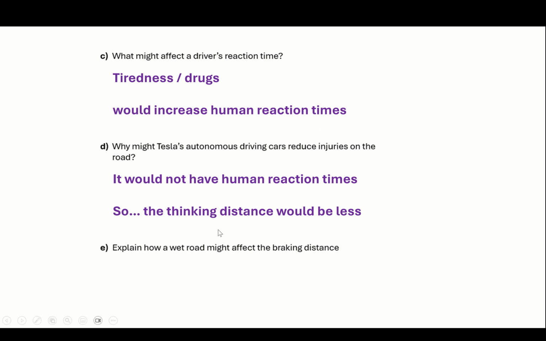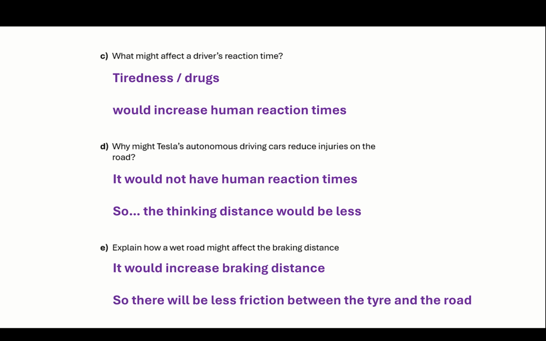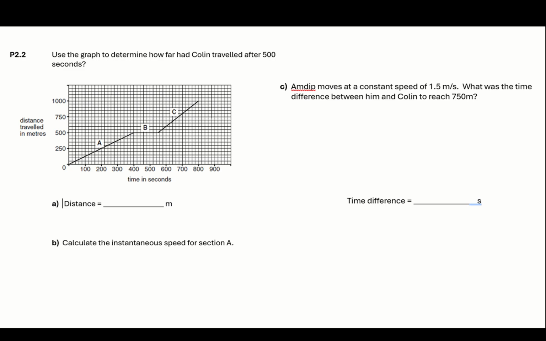Explain how a wet road might affect the braking distance. Well, we know that that's going to mean I need more braking distance, and that's a bad thing. I'm more likely to hit someone. And then we've just got to say that a wet road has less friction. So it would increase the braking distance. That's not a good thing. So as there is less friction between the tyre and the road.